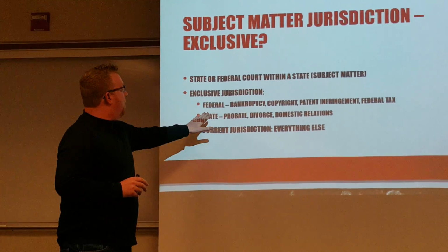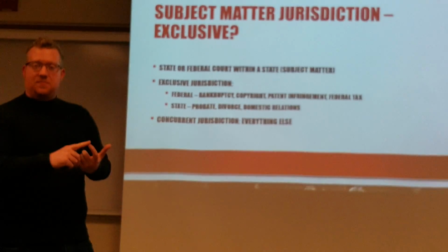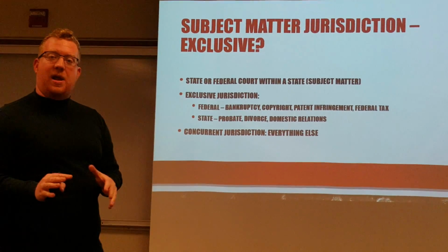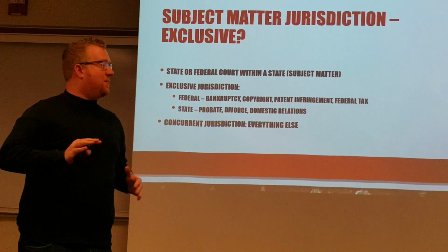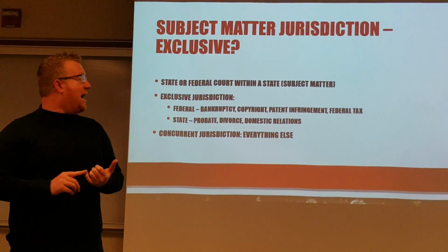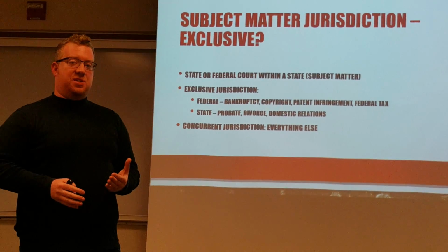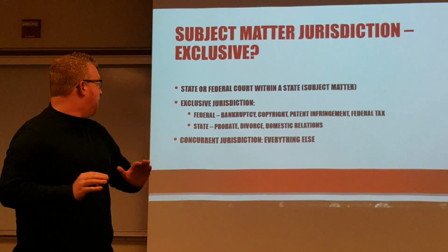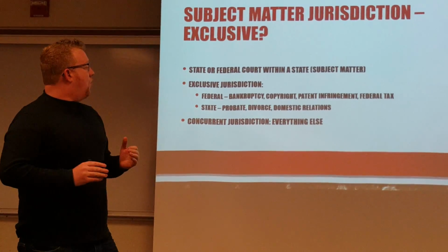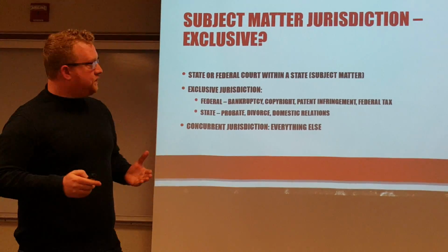So we look at federal. We see things like bankruptcy, copyrights, patent infringement, federal tax issues. These are all things that the federal court system has exclusive jurisdiction over, so only the federal court system can deal with these things. Now we look at things that the state has: probate, when somebody dies, divorce, domestic relations. These are matters that would only be heard in state court. Everything else would be what's called concurrent jurisdiction, which means it could be heard in state court or federal court.